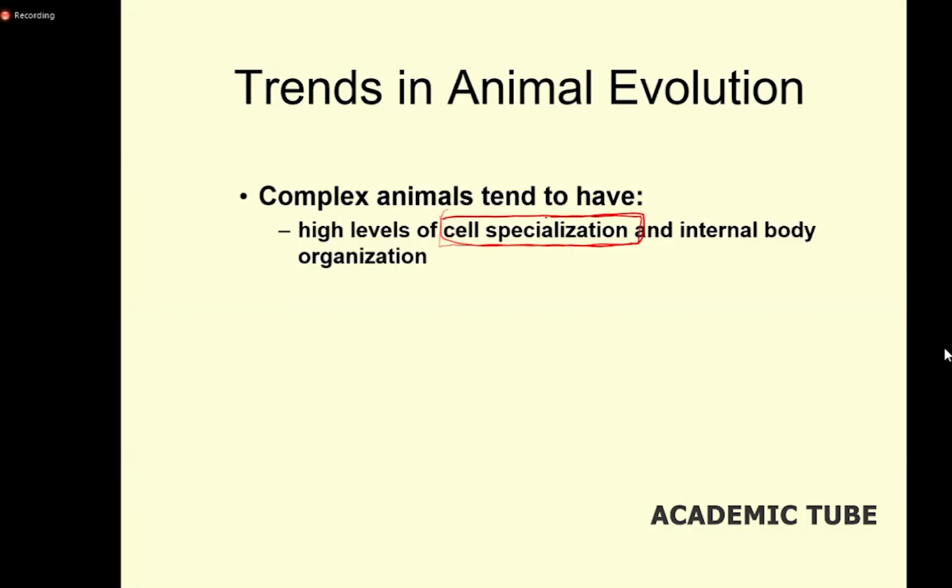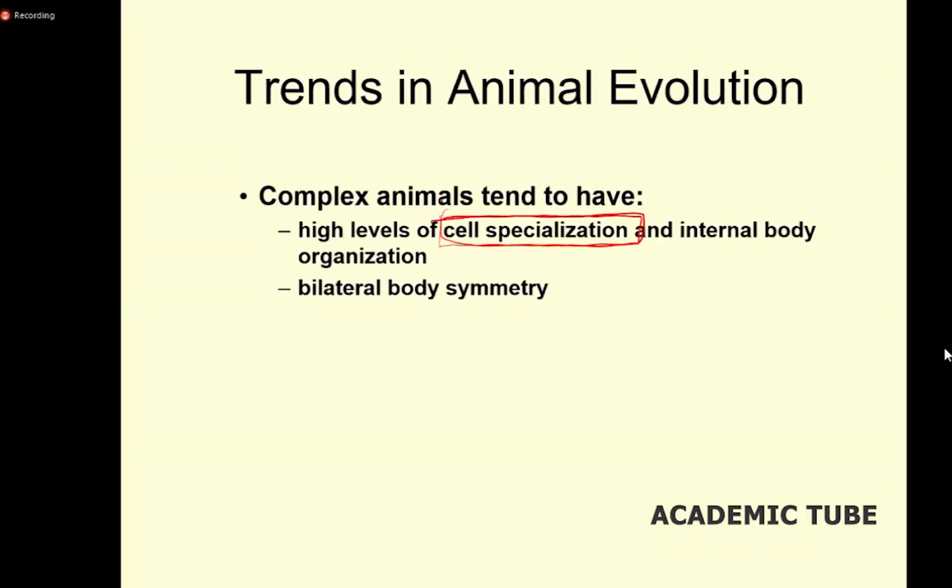Cell specialization means some types of cells do one kind of thing, and other cells do another kind of thing. Likewise, different cells do different functions.